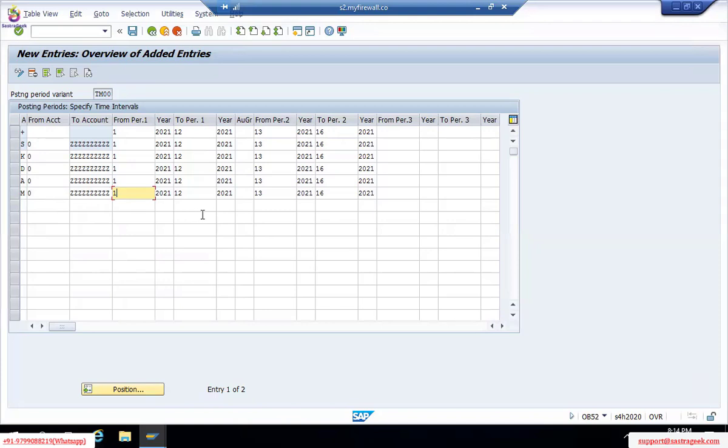Shall I save now? Any doubts? I'm saving in the same request. Any doubts before we move to next variant?